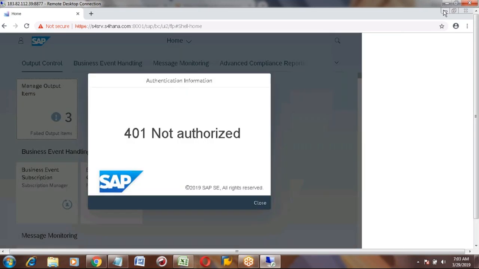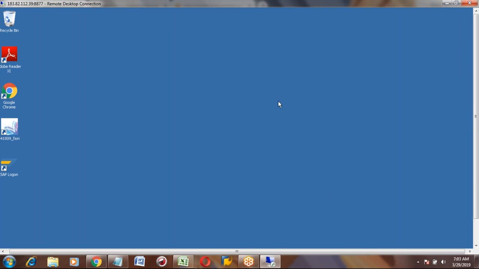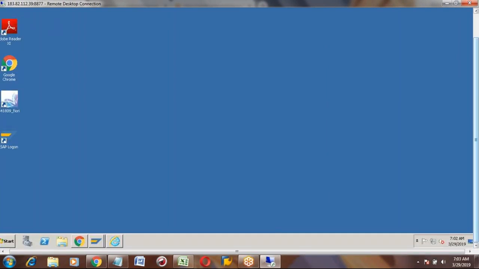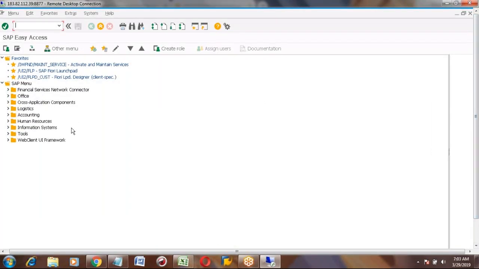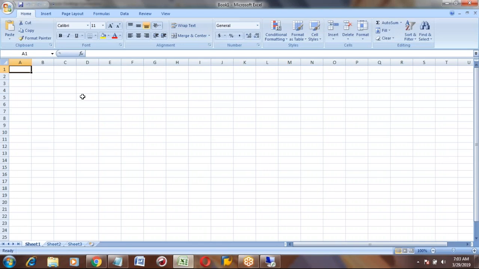Now I'm opening the normal GUI. Nicholas, this is the GUI, and the GUI is the same as normal ECC only. So now we will go to the PP module.